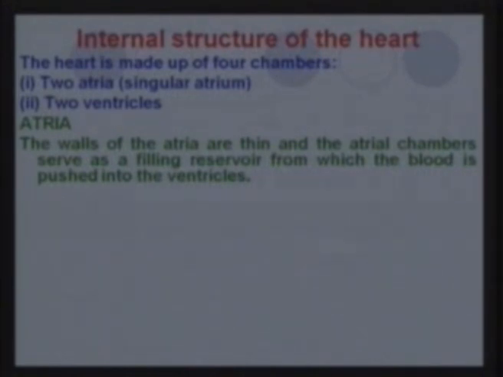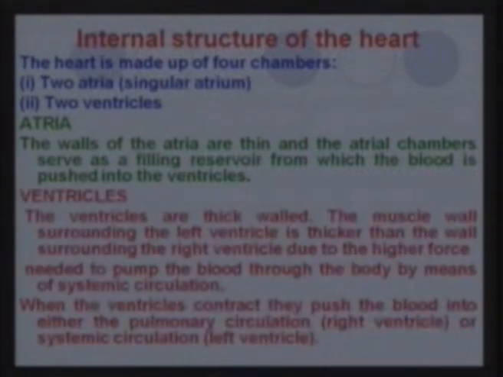The walls of the atria are thin, and the atrial chambers act as a reservoir for filling of blood, which is then pushed into the ventricles, and the ventricles then push the blood forward. So the ventricles are more muscular than the atria. That is why the ventricles are thick-walled.